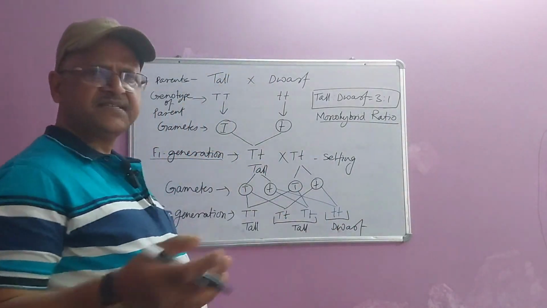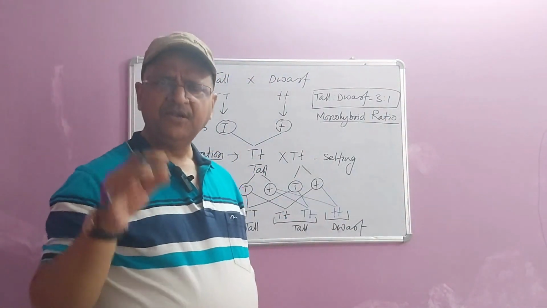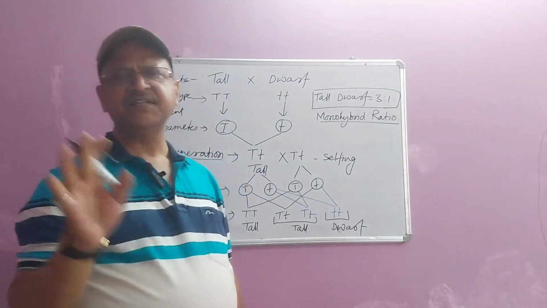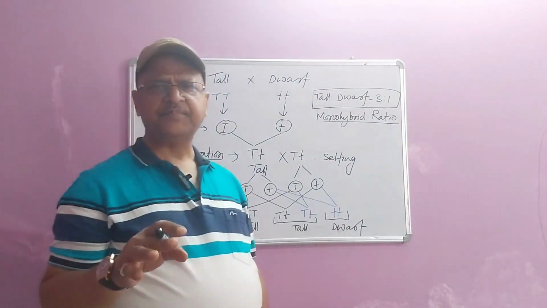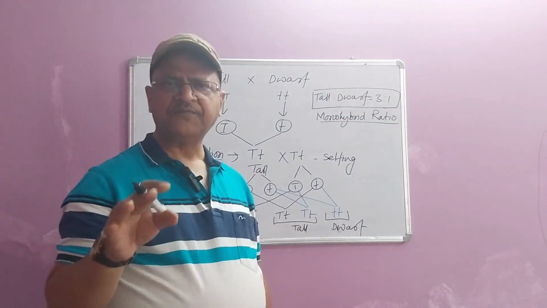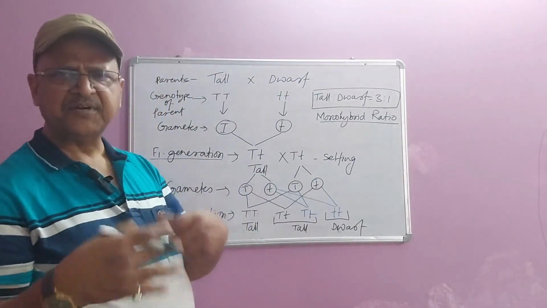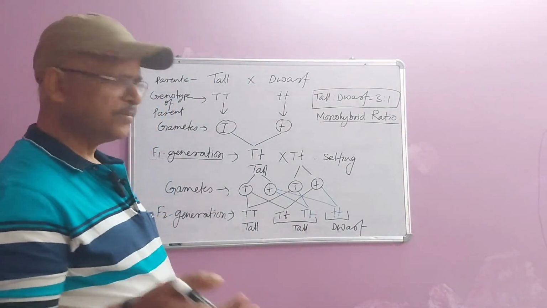Because Mendel was basically a mathematician, he always kept statistical records of all his experiments. That is why he was always talking about the ratio, the number.